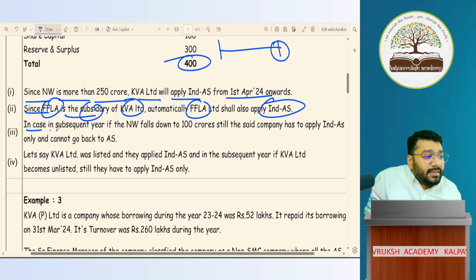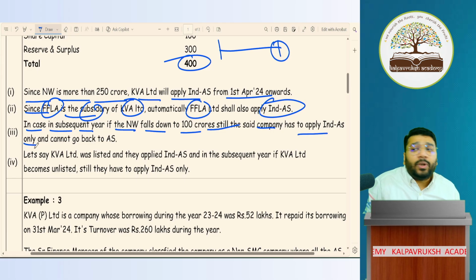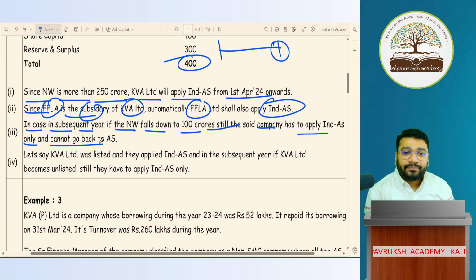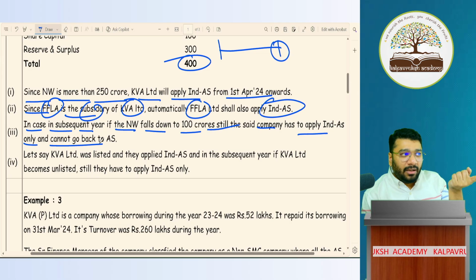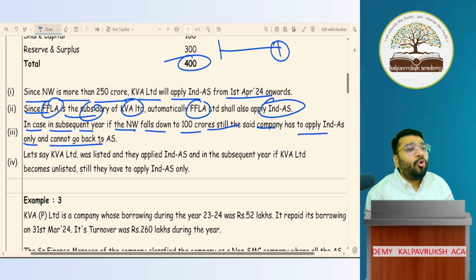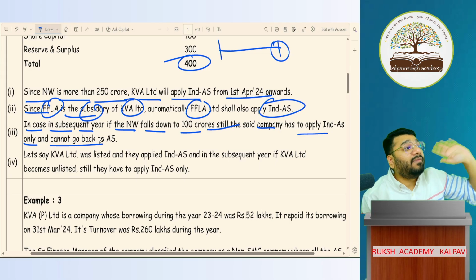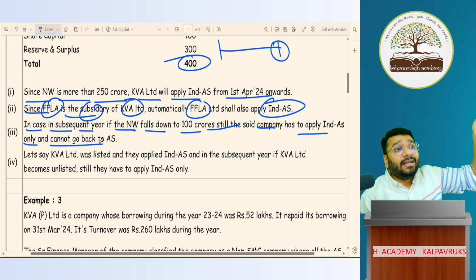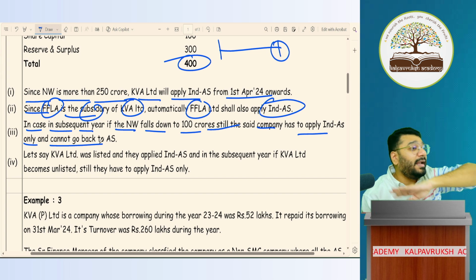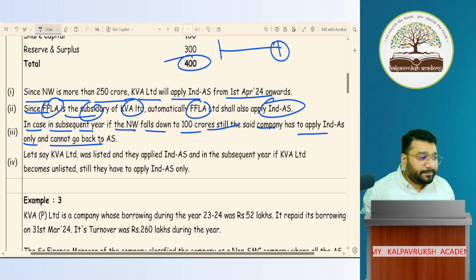In case in a subsequent year, if net worth falls down to 100 crore, still the said company has to follow Ind AS only, because once you apply Ind AS, you can never go back to AS. This is one new rule. Once you become a super big company and Ind AS is applied, you can never ever go back to AS. Which means once you become a super big company, you can never become a big company or small company ever. Even though your turnover is less, net worth is less, even though you become unlisted, in and out of, you can't go back. Okay, not okay.